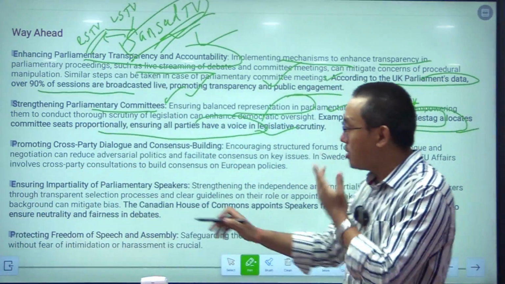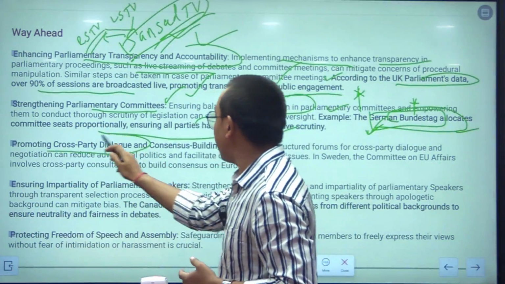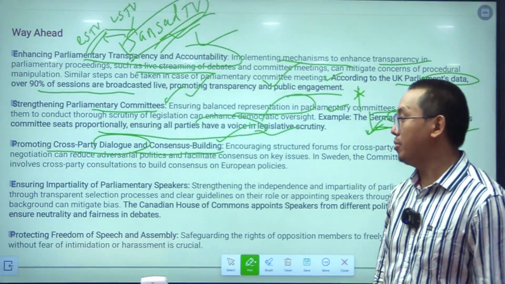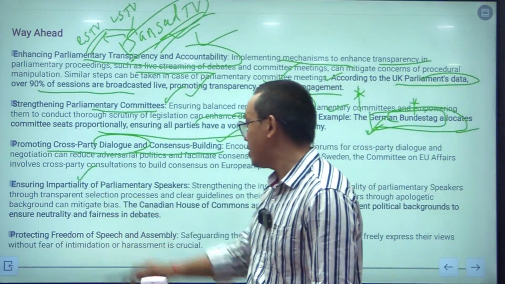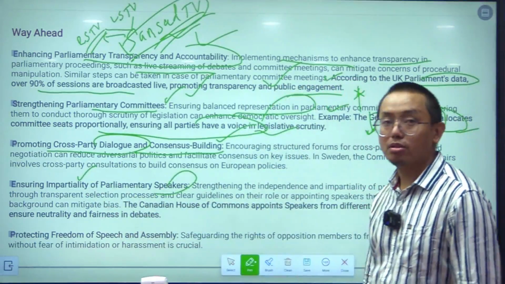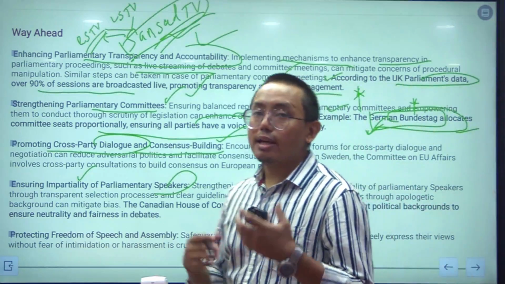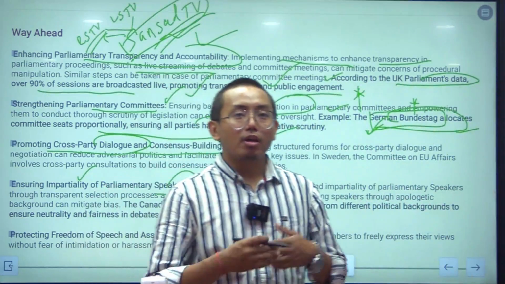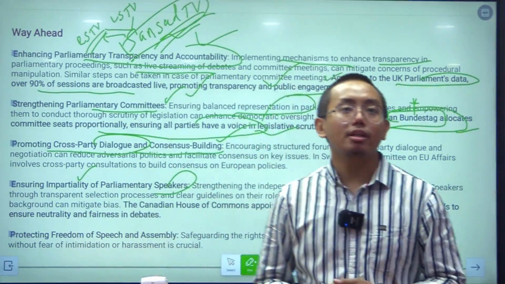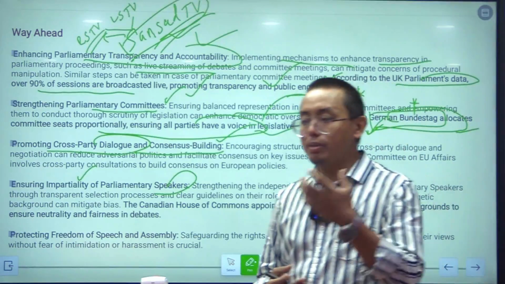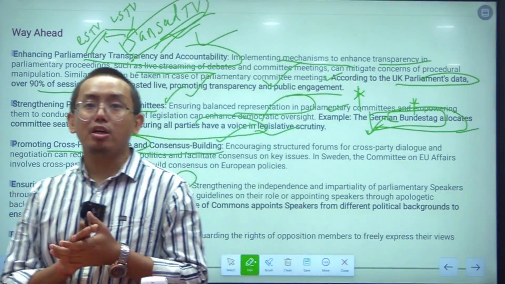Another point is promoting cross party dialogue and consensus building. Cross party dialogues can be held, and we should ensure impartiality of the parliamentary speakers. We can elect the parliamentary speaker in such a way that the speaker is from a non-political background.